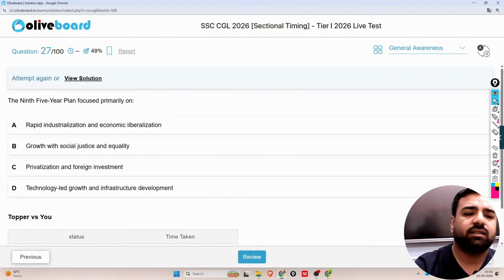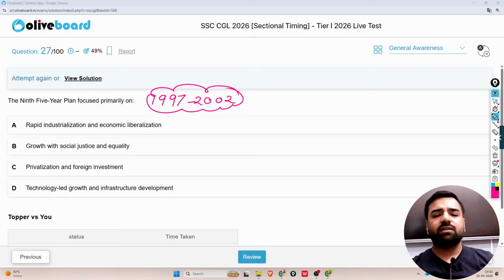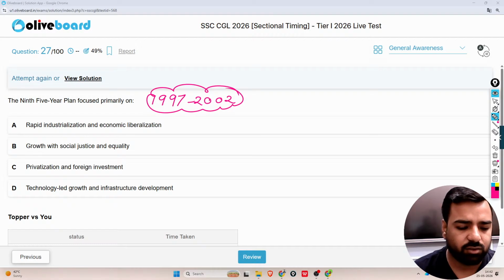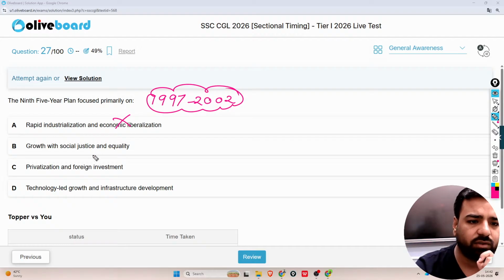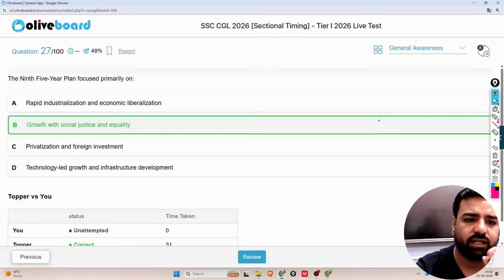What is the next question? The 9th 5-year plan focused primarily on what? Guys, this 9th plan was from 1997 to 2002. Now tell me, what should be the correct answer? Everyone who is present here is requested to please answer, as these questions are very important. Was it rapid industrialization and economic liberalization? No, it's not. Was it growth with social justice and equality? Yes, that's correct. So here option B was the correct answer.